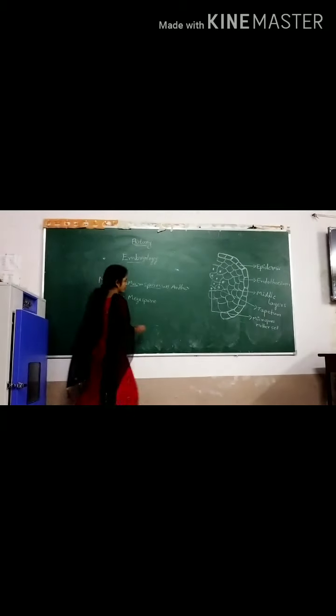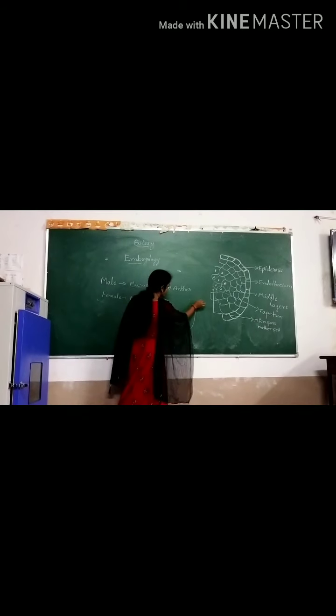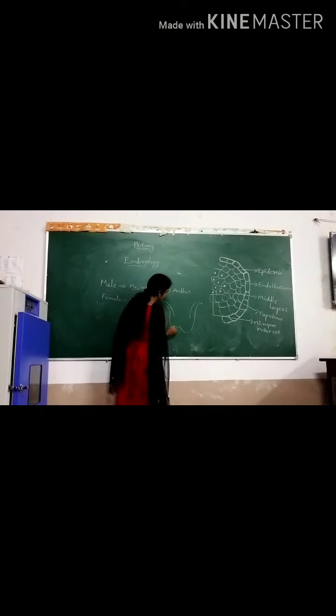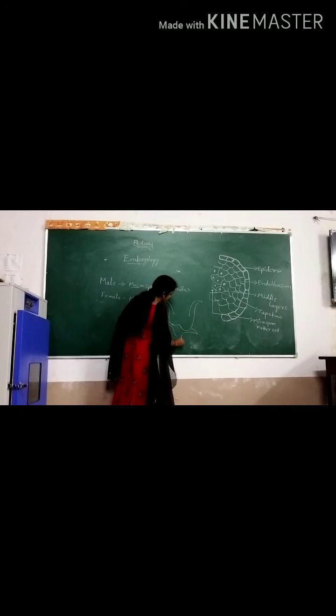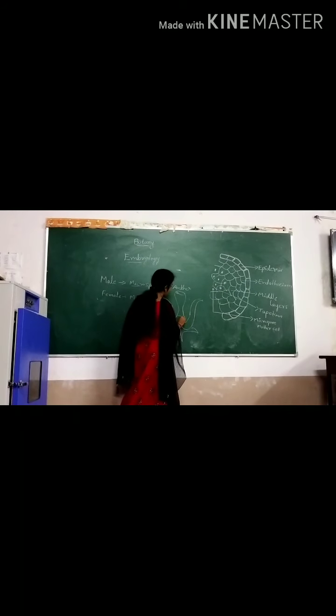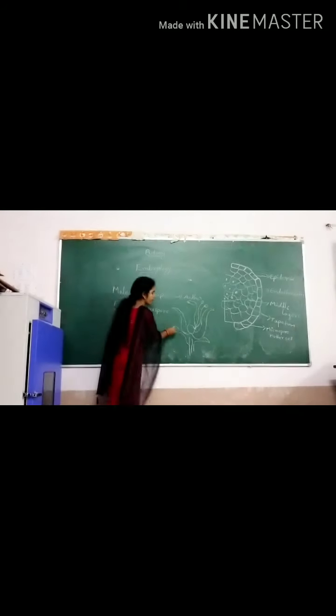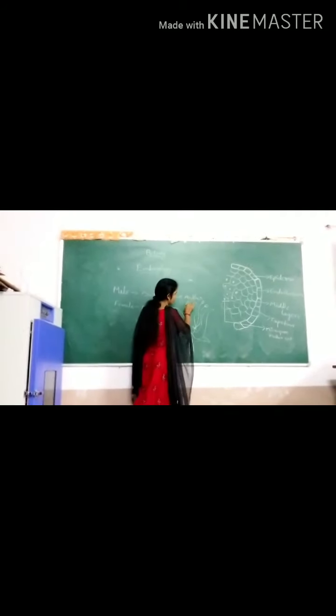Okay, in the flower, we know the flower structures: the petals and the sepals, which protect the flower. Centrally, the female parts are present, and the anthers are also present in the flower region.